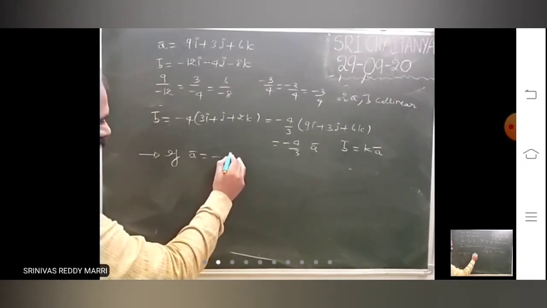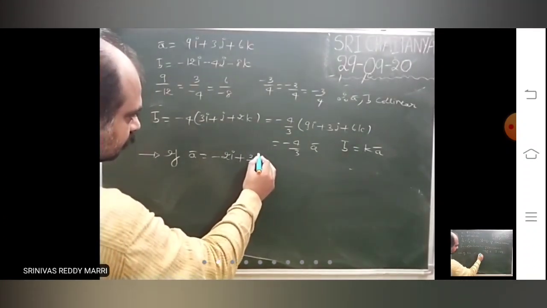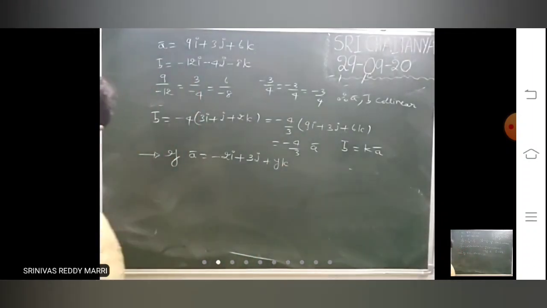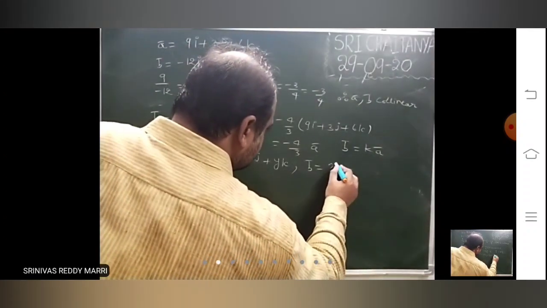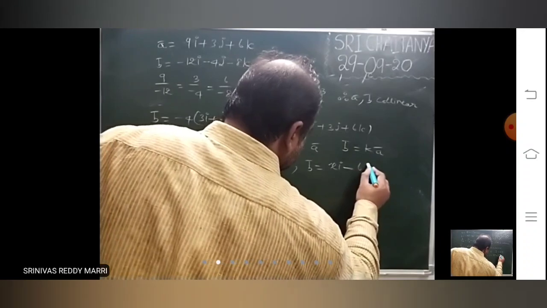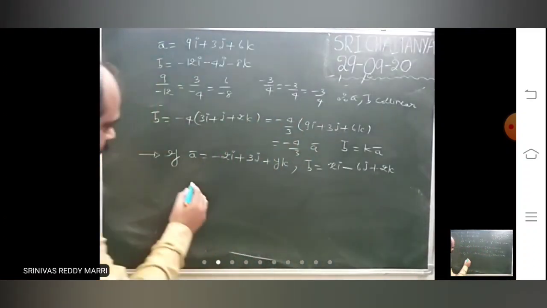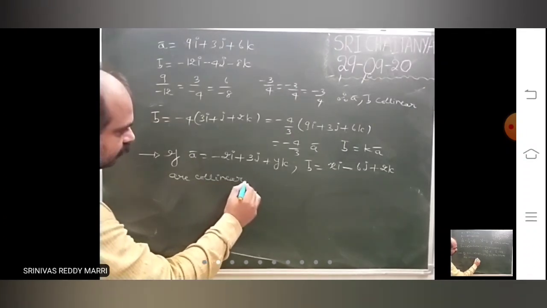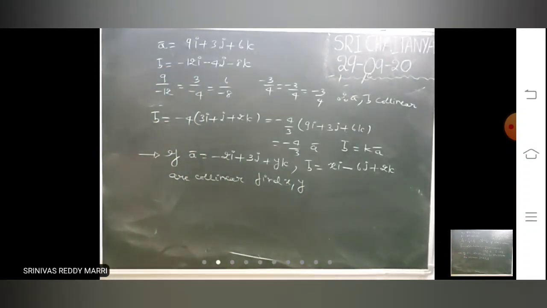If A bar equals minus 2i plus 3j plus yk, B bar equals xi minus 6j plus 2k are collinear. Find x, y.